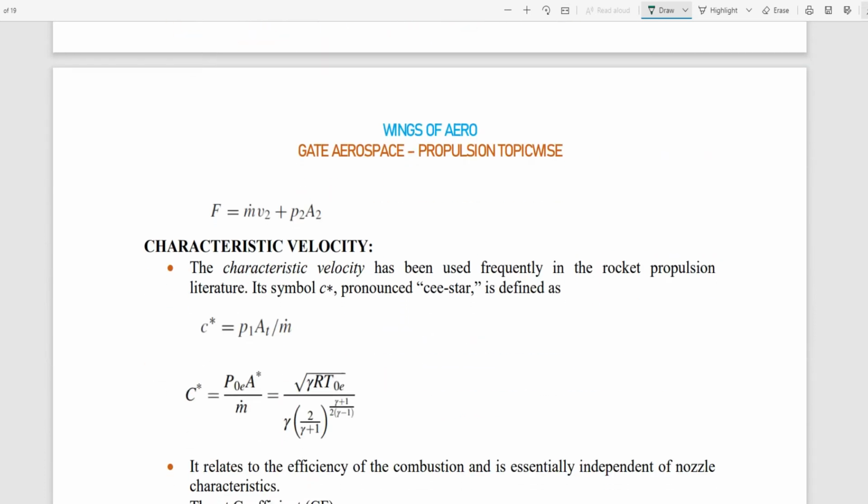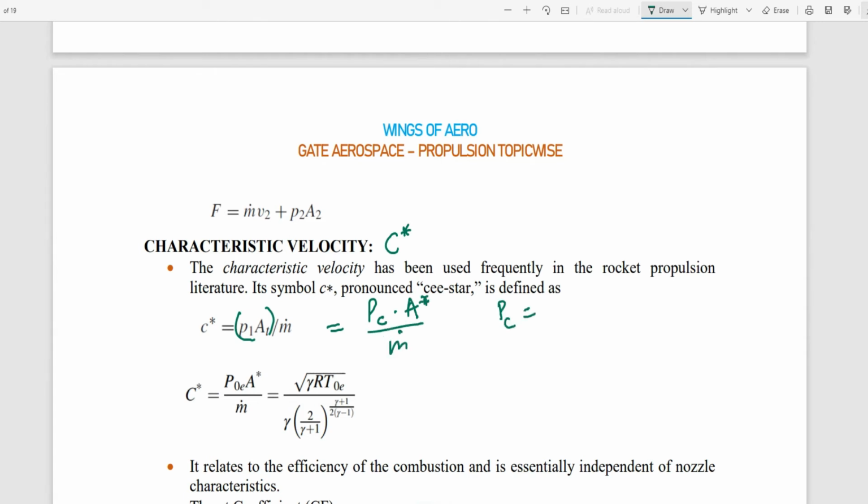Now coming to another important parameter, the characteristic velocity, defined as C star. It is the ratio of the product PC A star by m dot.